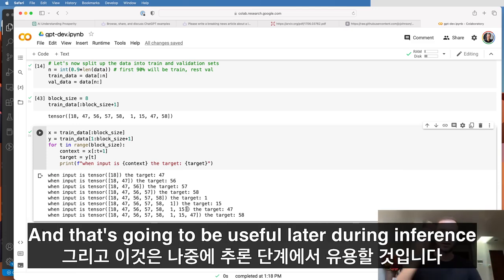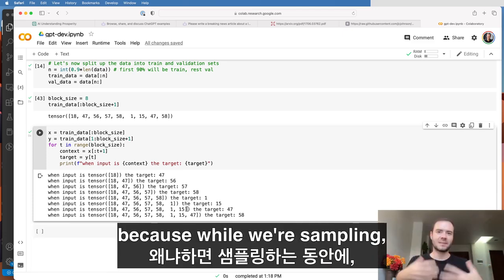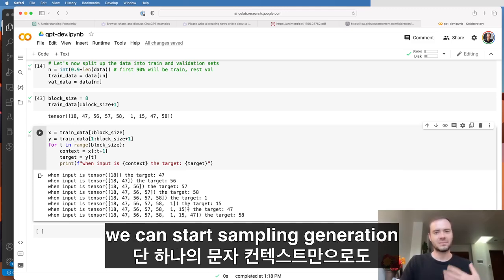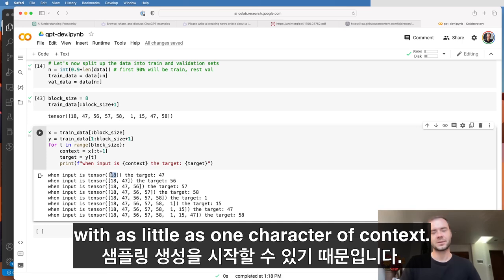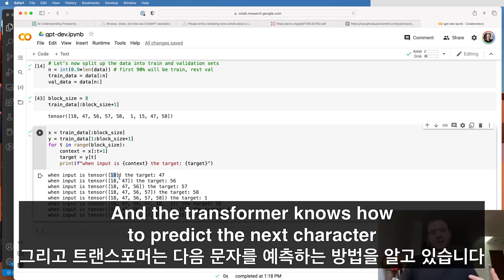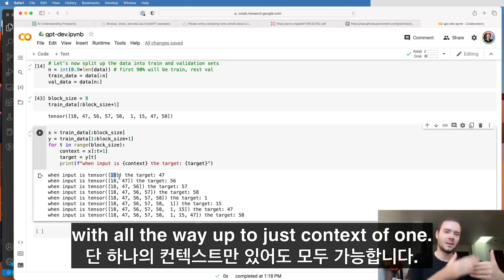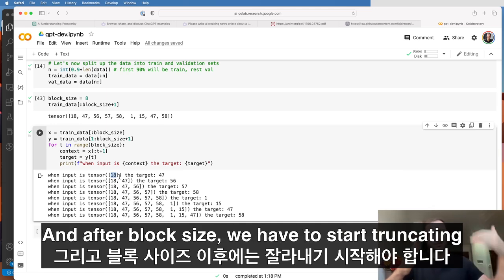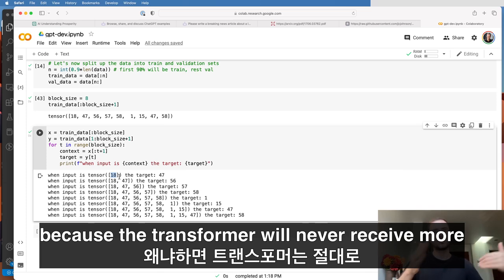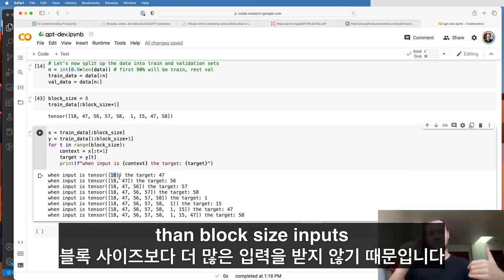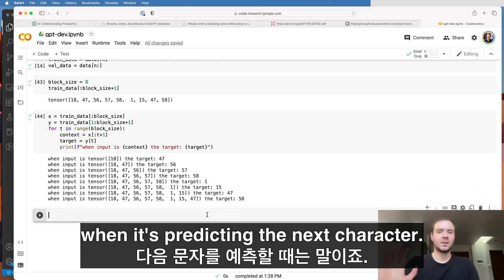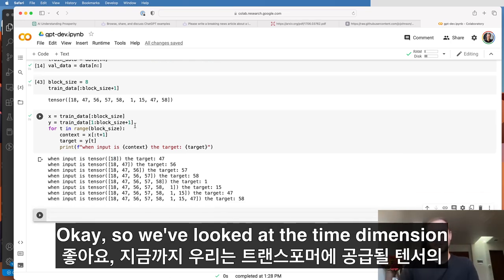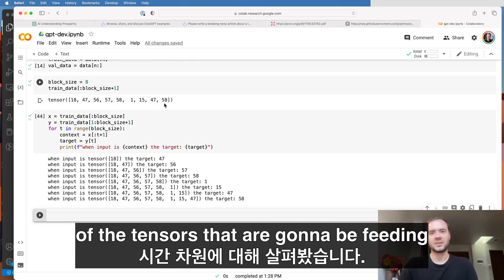And that's going to be useful later during inference because while we're sampling, we can start the sampling generation with as little as 1 character of context. And the transformer knows how to predict the next character with all the way up to just context of 1. And so then it can predict everything up to block size. And after block size, we have to start truncating because the transformer will never receive more than block size inputs when it's predicting the next character. Okay, so we've looked at the time dimension of the tensors that are going to be feeding into the transformer.